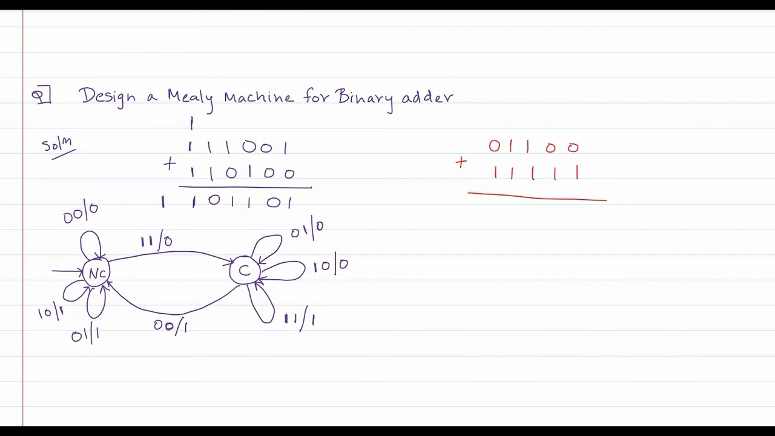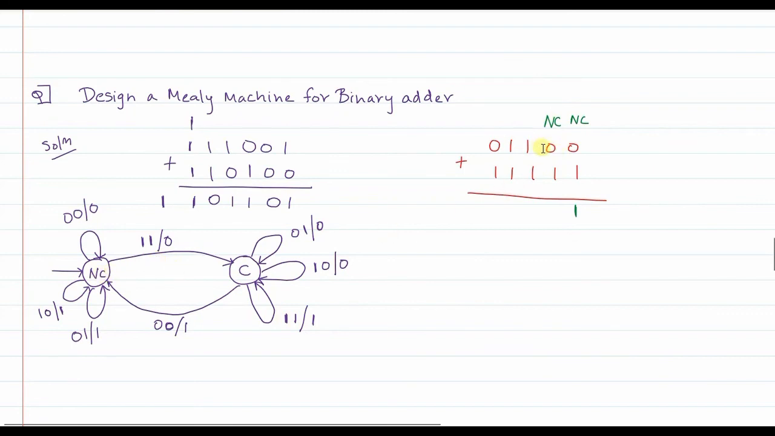So for the first calculation, I'll use a different color. You are in the no carry state. The first input is 0, the second input is 1. Just see, when you are in the no carry state, and the first input is 0 and the second input is 1, what will happen? The output will be 1, and you will remain in the no carry state. That means no carry is generated, so for the further calculation also you are in the same state.